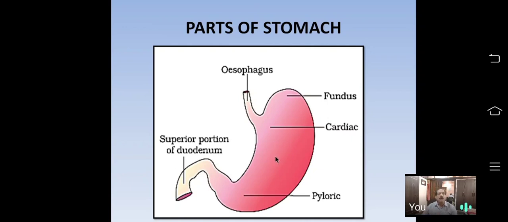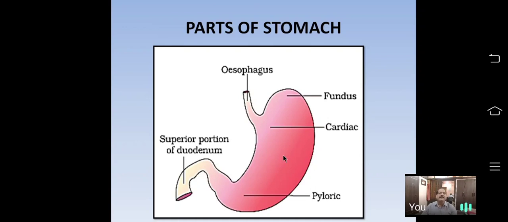HCl is a strong acid. It also kills germs which enter the stomach through food and water. This type of defense mechanism is called chemical defense. HCl performs a chemical defense in the stomach.